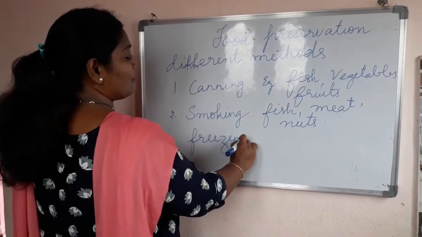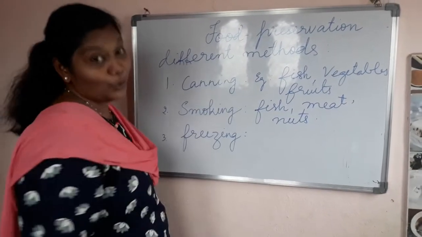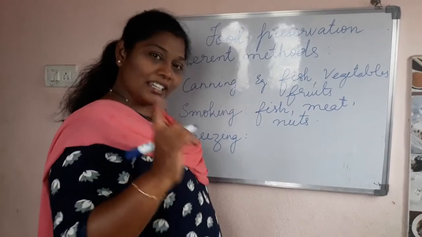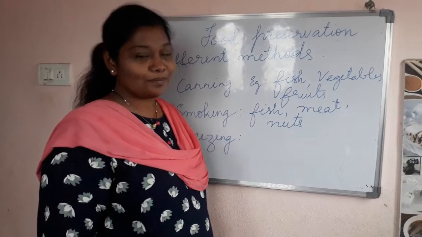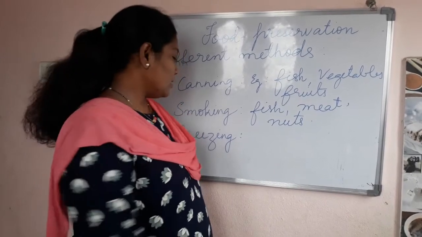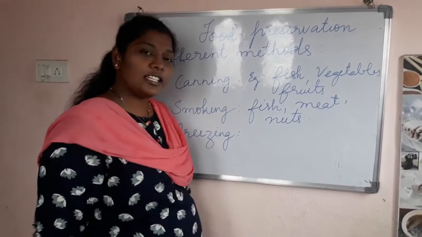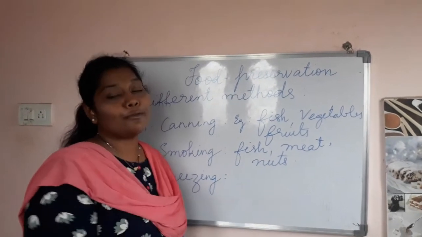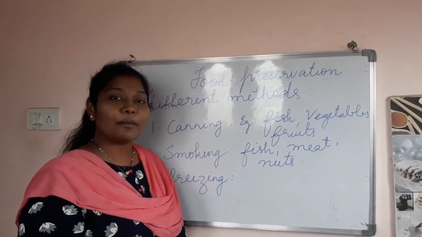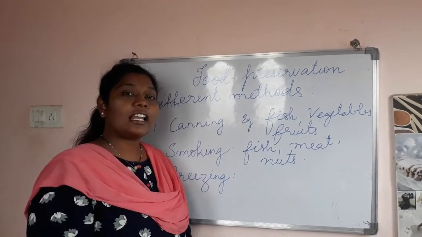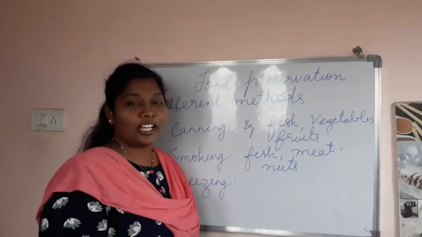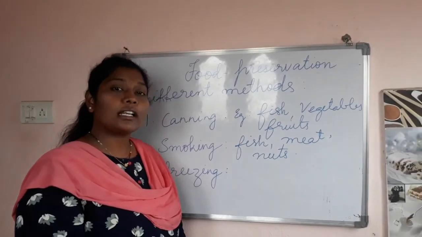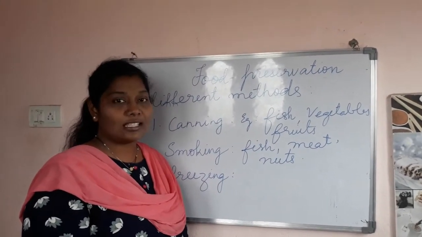Freezing. This is the basic technique which you know. Yes children? Everybody is having refrigerators at home? I hope everybody has. In this freezing technique, they will freeze the food. All the food materials are being frozen. They are kept in refrigerators or in ice boxes.